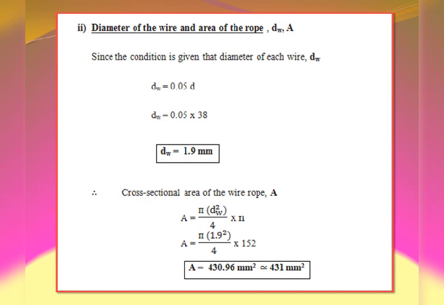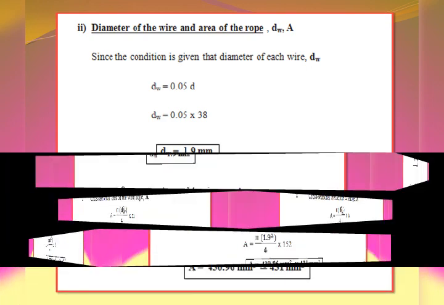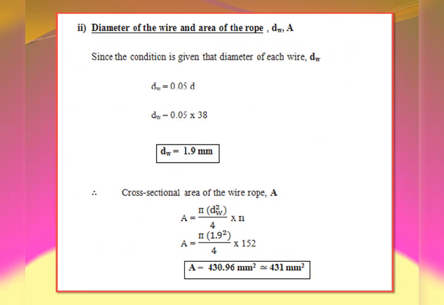Therefore, the cross section area of the rope, we know, is the area of the individual wire into n number of wires. So pi into dw square divided by 4 into n, where n is the number of wires. So A is equal to pi into the diameter of the wire, that is 1.9 square, divided by 4 into the number of wires, n is 152. By substituting that, we are getting area A is equal to 430.96 mm square, or approximately equal to 431 mm square.